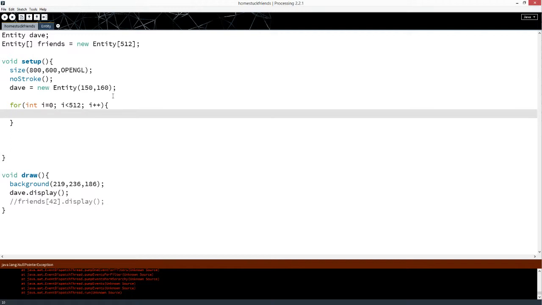Alright, so friends, for the number, we're going to say i equals new Entity, and then we're going to say random 0 width, random 0 height.